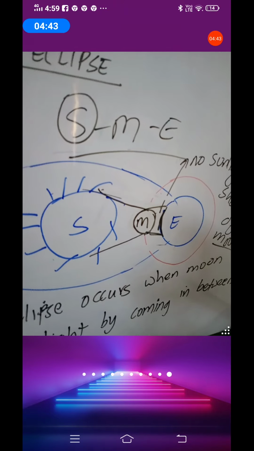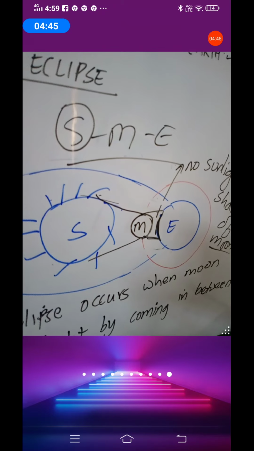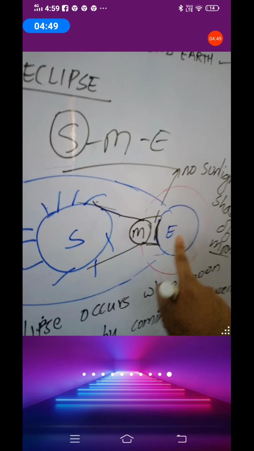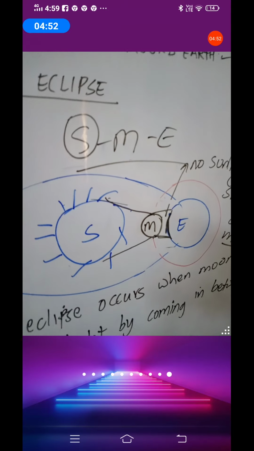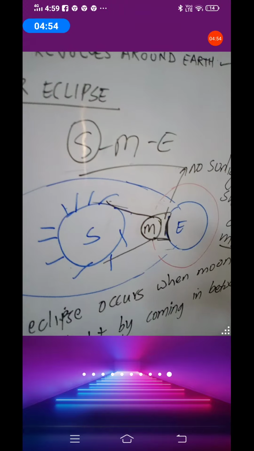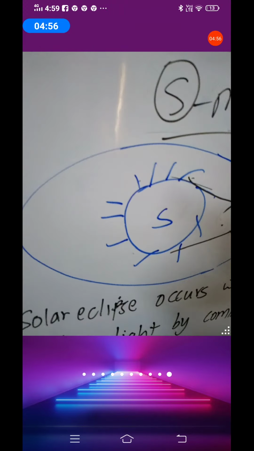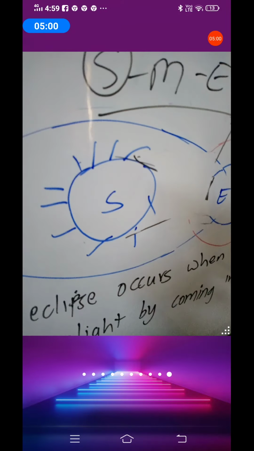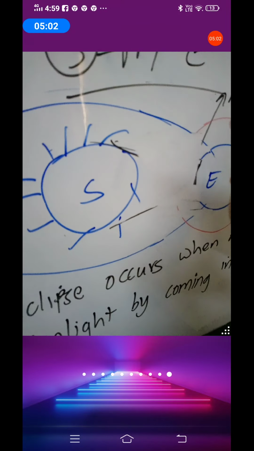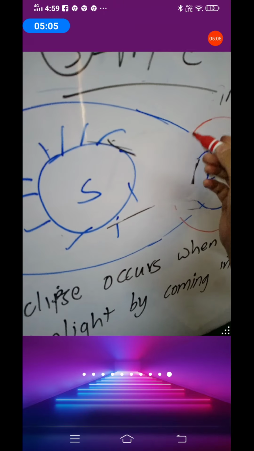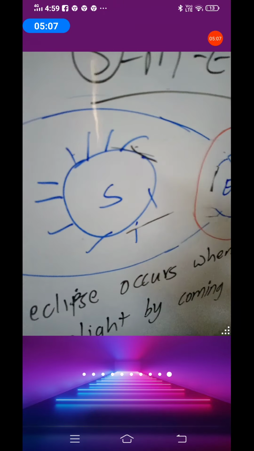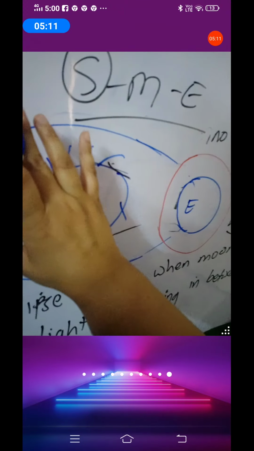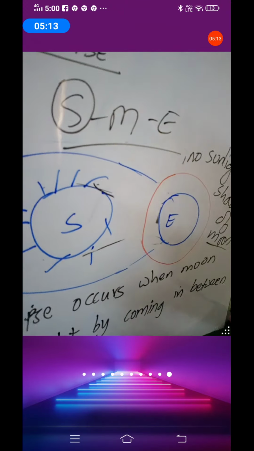It's a new concept. The first thing you need to keep in mind is that solar eclipse occurs when the moon is in between the sun and the earth. So how is it occurring? Let's understand the science behind it. If the moon is not here, this is the earth and the moon is somewhere else, what will happen? The sunlight will fall directly on the earth.